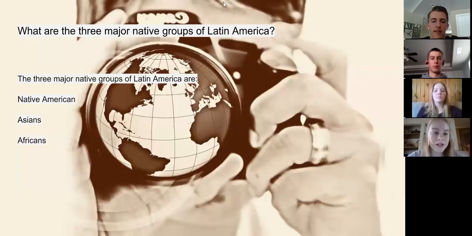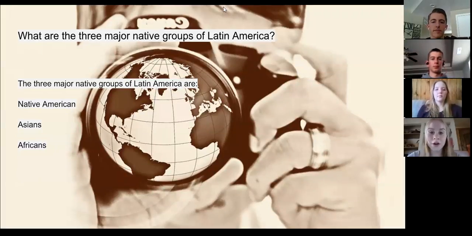The three major native groups of Latin America are, first, Native Americans. Native Americans arrived during the Lithic stage, which is the earliest period of human occupation in the Americas, as post-glacial hunters and collectors spread through the Americas. In post-Columbian times, they experienced tremendous population decrease, particularly in the early decades of the colonization.